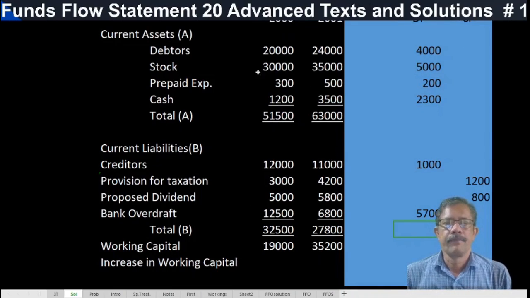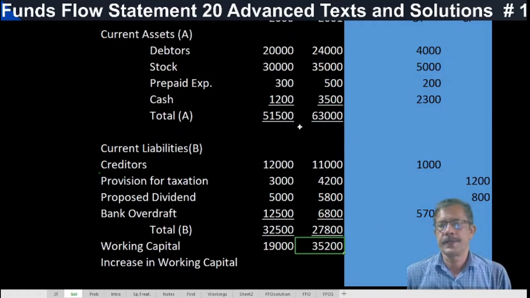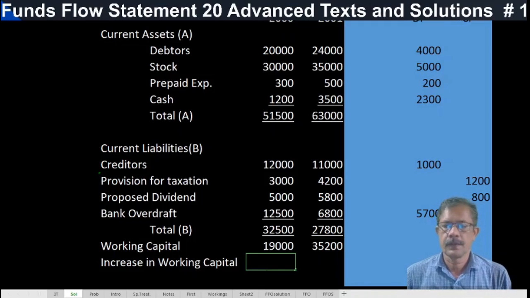Then we have to add all the current liabilities and current assets like this. Total A, total B, working capital A minus B. 51,500 minus 32,500, 19,000. 63,000 minus 27,800, 35,200. So the increase in working capital is this minus 16,000.